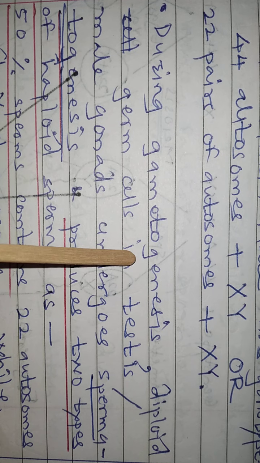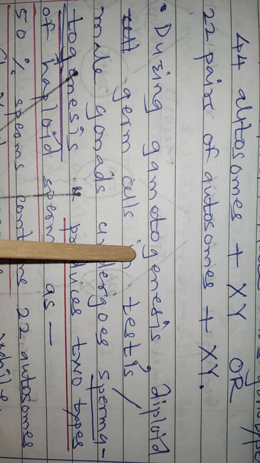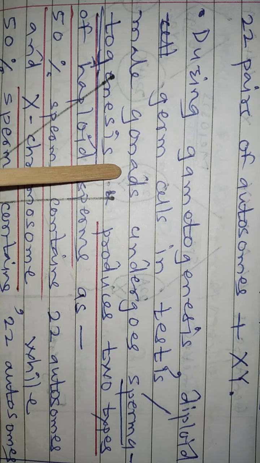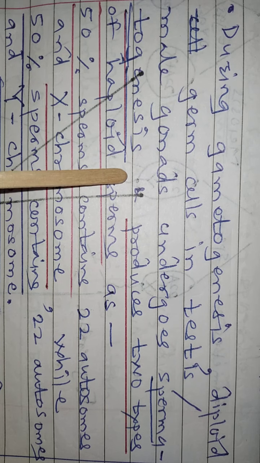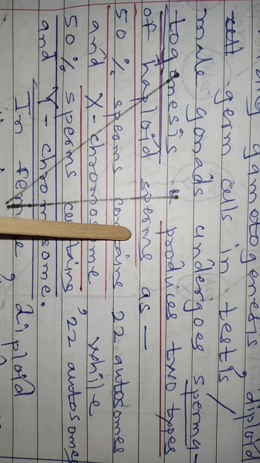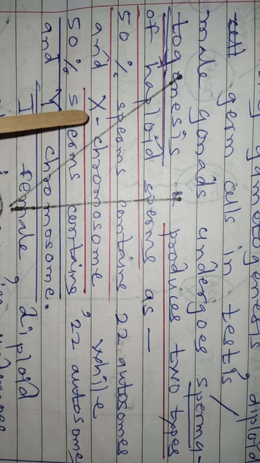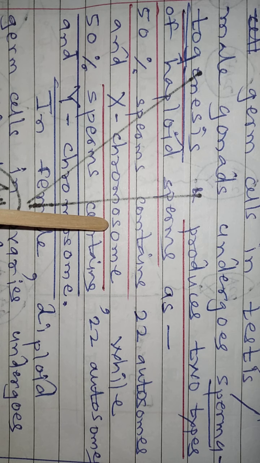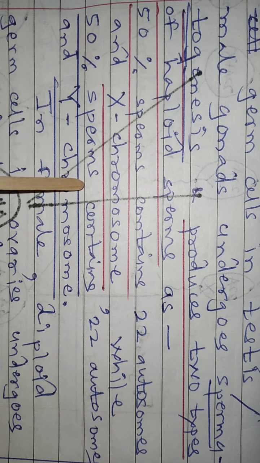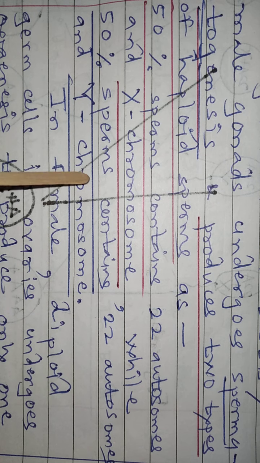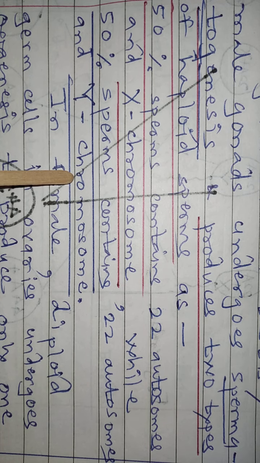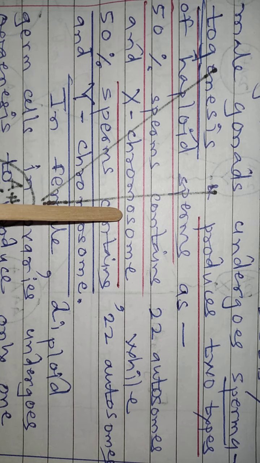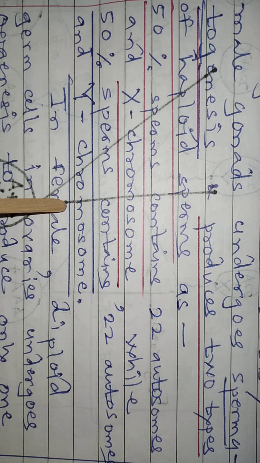Now during gametogenesis, meaning formation of gametes, diploid germ cells in testes or male gonads undergo spermatogenesis and produce two types of haploid sperms: 50% of sperms contain 22 autosomes and 1 X chromosome, while 50% contain 22 autosomes and 1 Y chromosome. So sperms are different because of the presence of two different types of sex chromosomes.